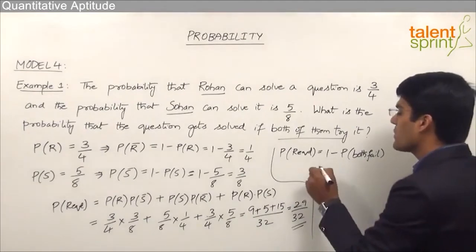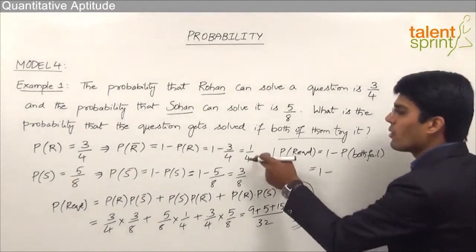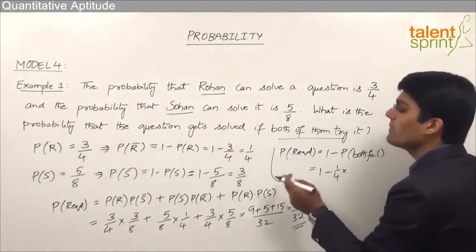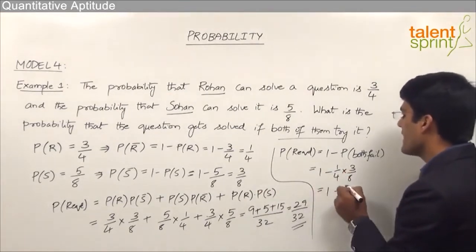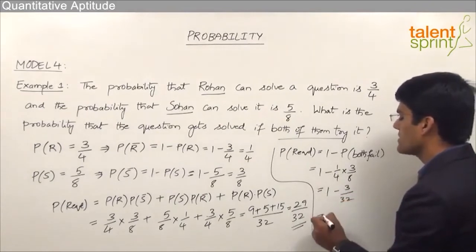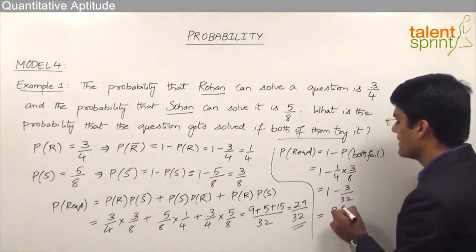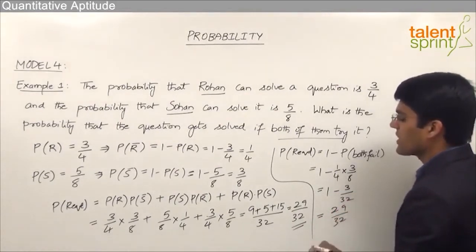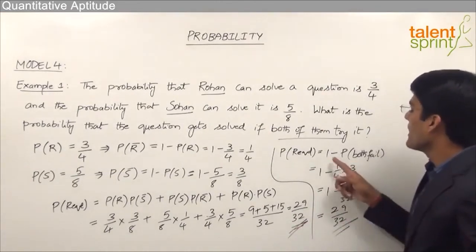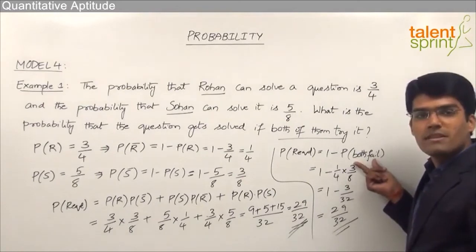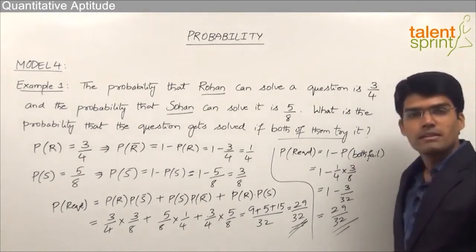So that can be taken as 1 minus the probability of Rohan's failure, which is 1 by 4, into the probability of Sohan's failure, which is 3 by 8. So that comes out to be 1 minus 3 by 32, and upon simplification we get (32 minus 3) by 32, that is 29 by 32. So either we can take this as 29 by 32, or we can directly say 1 minus the probability of both the persons failing is equal to 29 by 32.